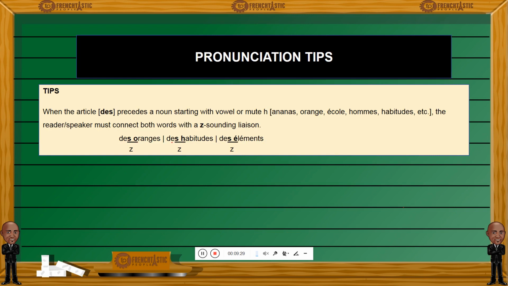Alright, so now the pronunciation. As you can see, des preceding a vowel, des oranges, des habitudes, des éléments, we have the z sound, des oranges. Don't say des oranges with a pause, it sounds a bit clunky. Say des oranges, make the liaison.